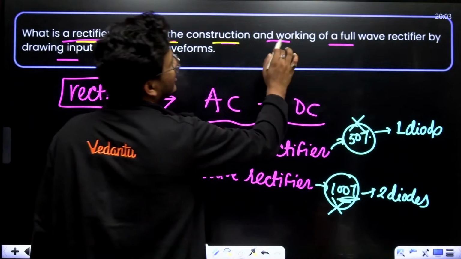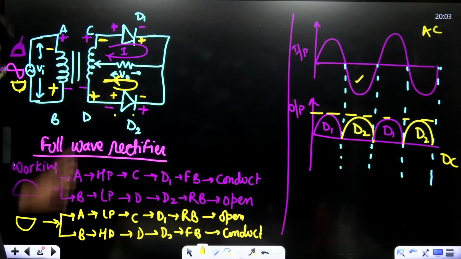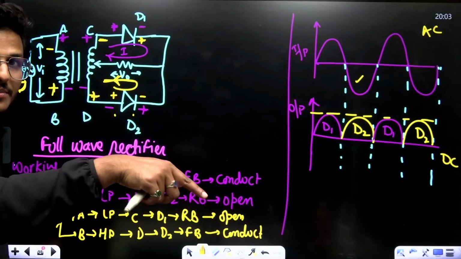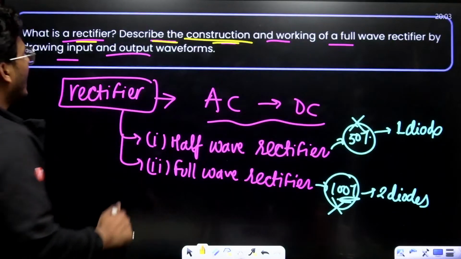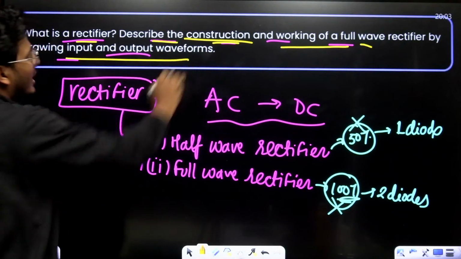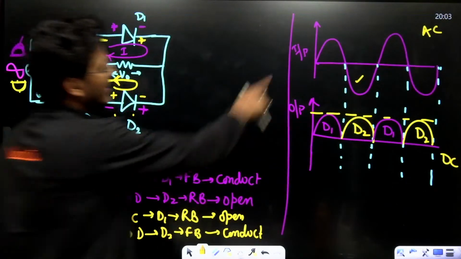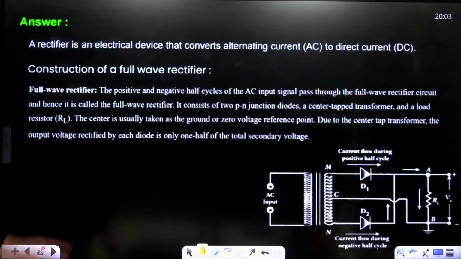Describe the construction. This is the construction, but you have to describe it. I have a model answer too, so don't worry. And then, working of full wave rectifier, draw input and output waveforms. This is the input and output waveforms. This is the working. Now, this is the complete theory.